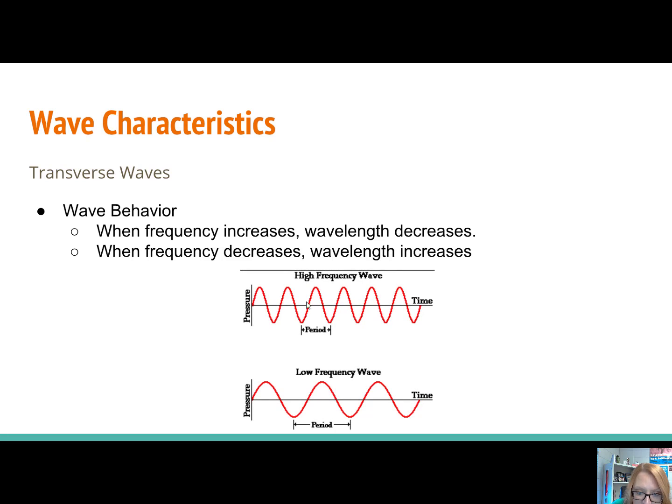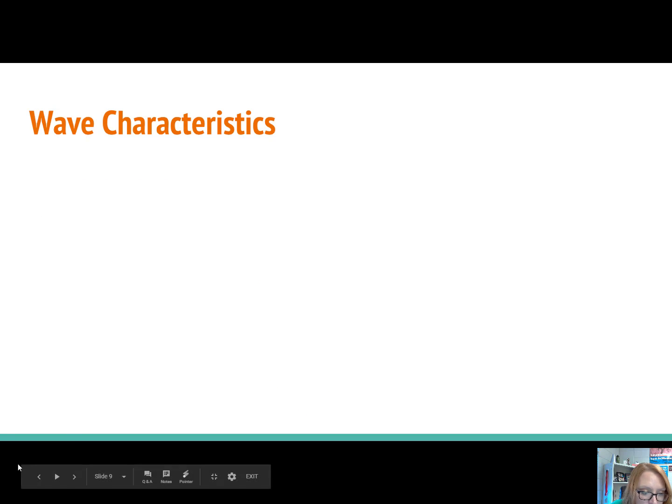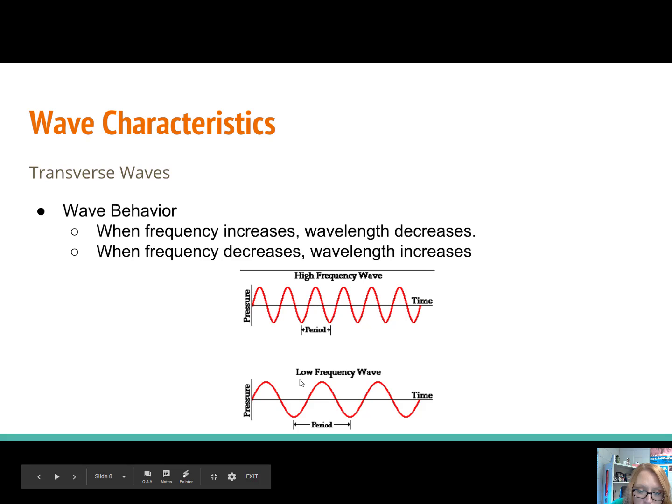So let's look here. Here's a high frequency wave, and here's the wavelengths. Do you see going from one crest to another crest with my pointer? That's a wavelength. Down here, a low frequency wave has a much larger wavelength than the high frequency wave. So on low frequency, large wavelength. High frequency, smaller wavelength.